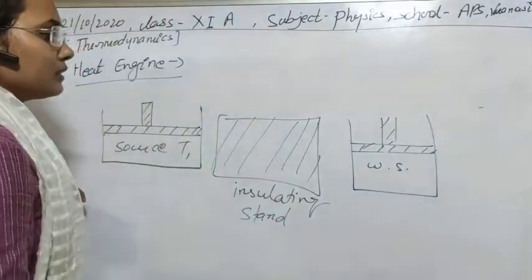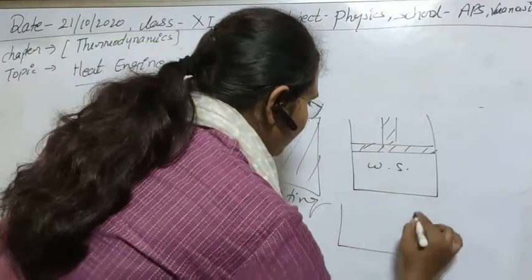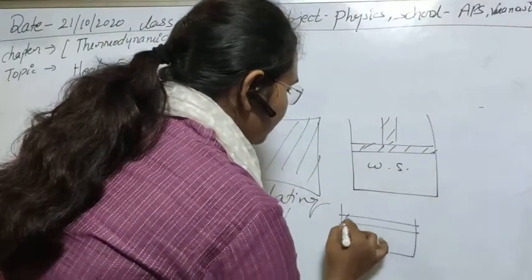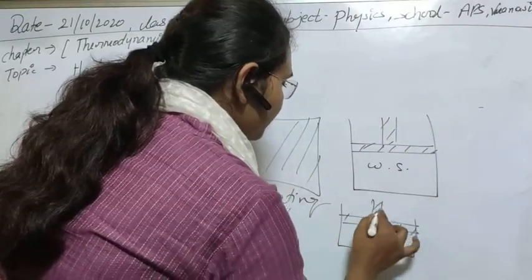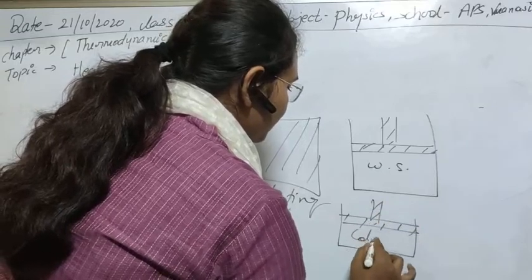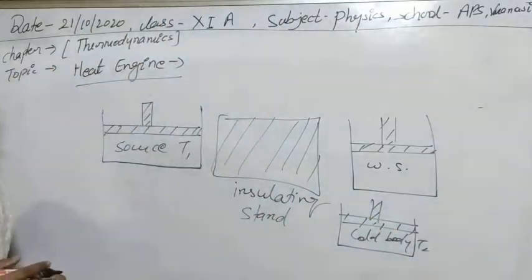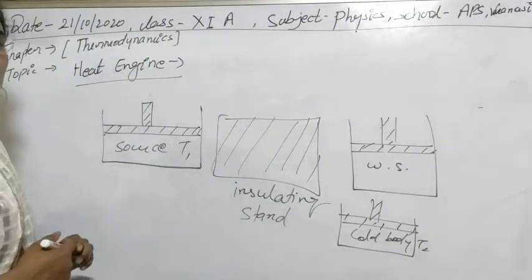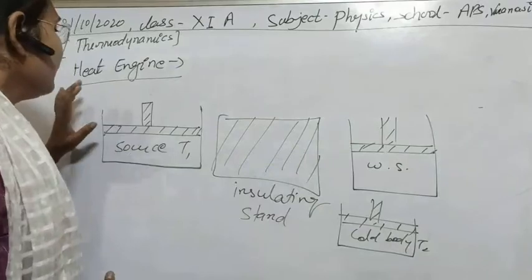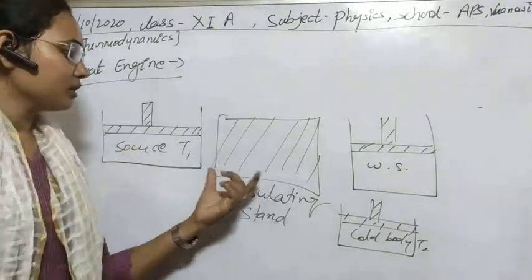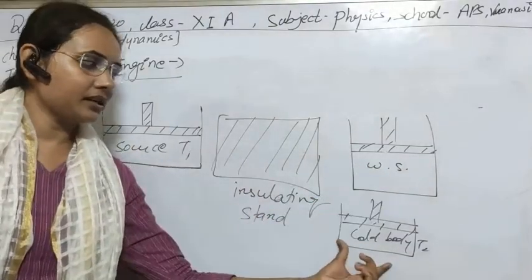And fourth is the cold body or sink at temperature T2. So there are four basic components which we need for the heat engine: the source, insulating stand, working substance and cold body.